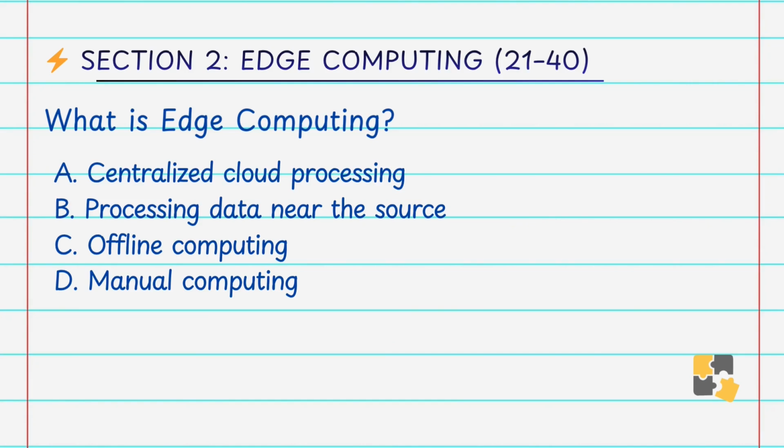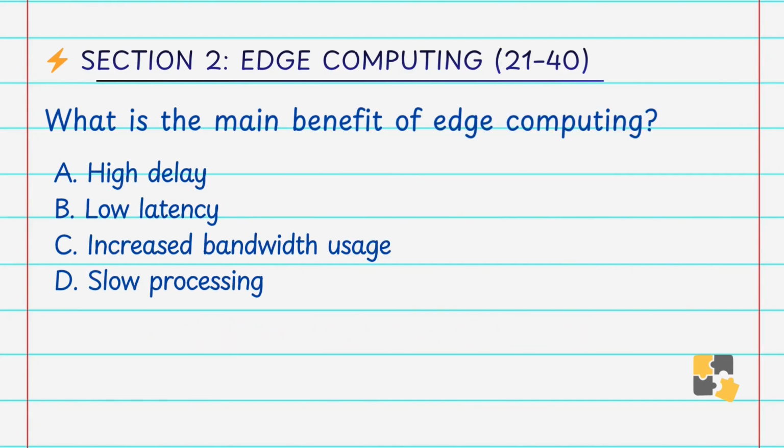What is edge computing? A. Centralized cloud processing, B. Processing data near the source, C. Offline computing, D. Manual computing. Answer is B. Processing data near the source. Edge computing processes the data closer to where it is generated. For example, IoT devices, reducing the latency and improving efficiency compared to cloud computing.